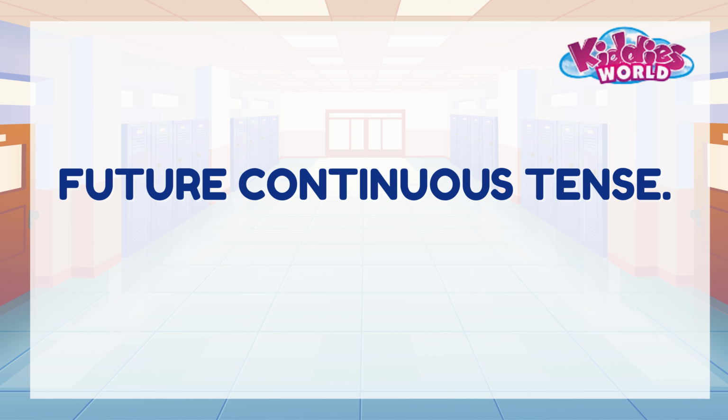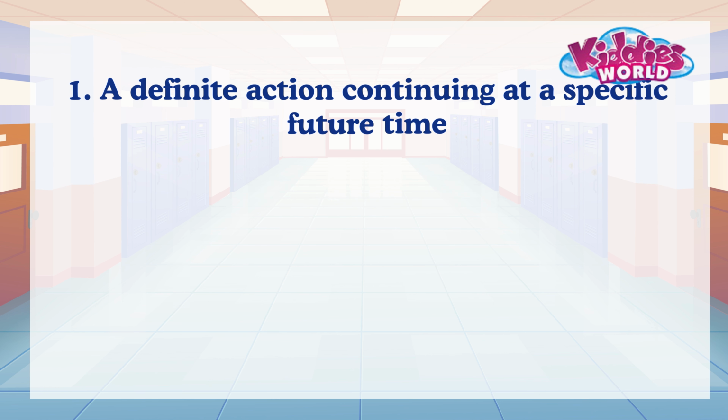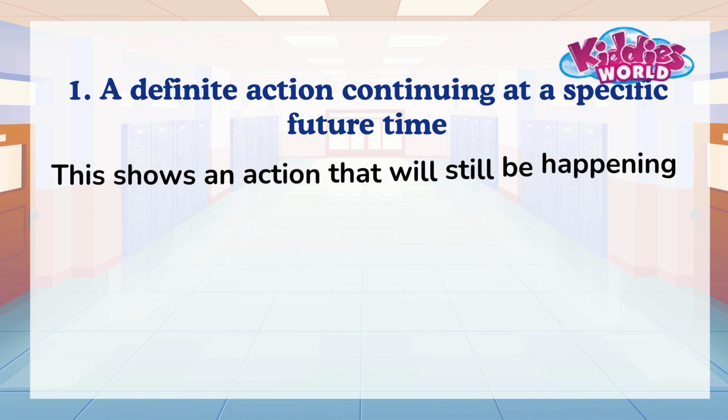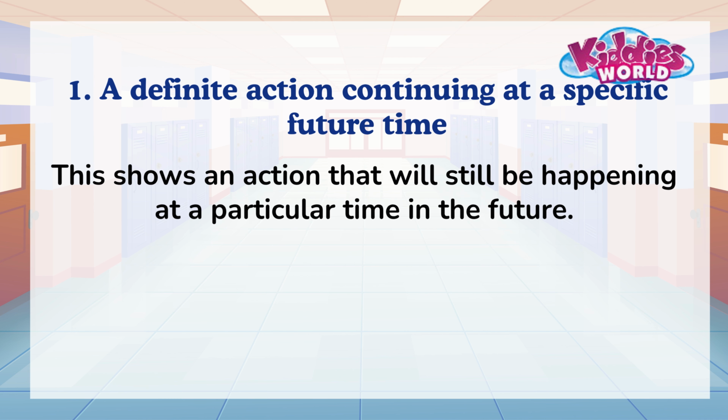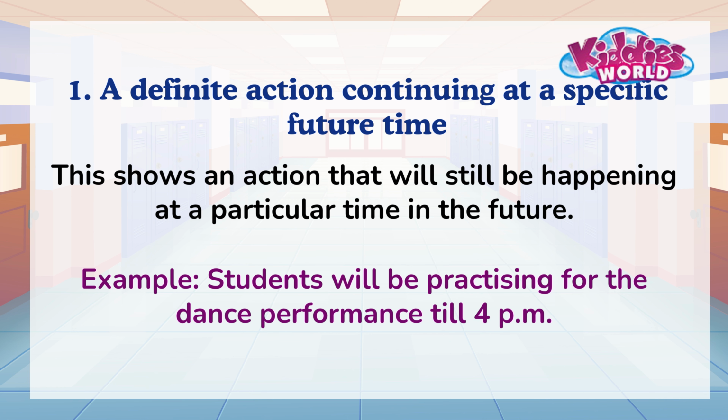Future continuous tense. 1. A definite action continuing at a specific future time. This shows an action that will still be happening at a particular time in the future. Example: students will be practicing for the dance performance till 4 p.m.